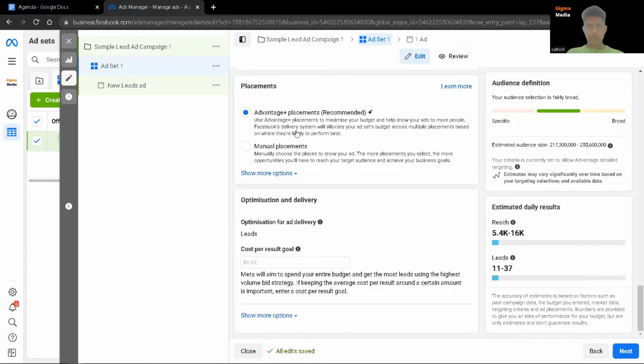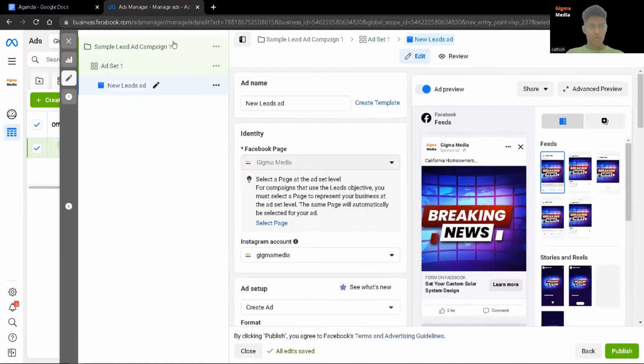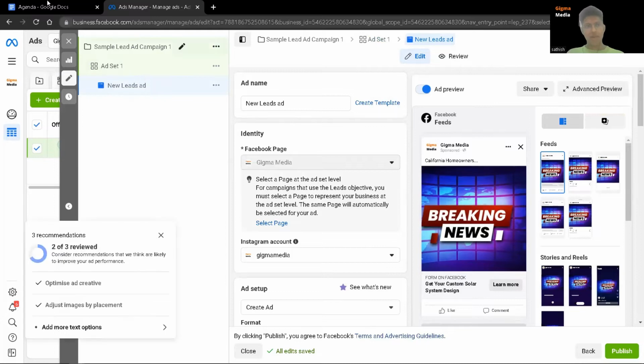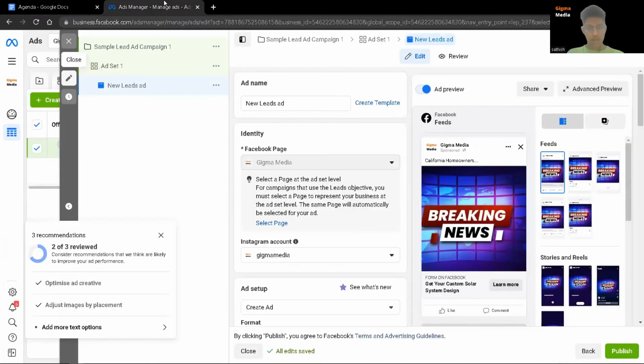And this will be advantage plus placements and manual placements. You can just check it out as advantage placements right now. Right now, let's go to the juicy bit. This is the main point, which is the lead ads. So when you come to the ad level, let's check this box. Now we're going to cover how to set up a solar ad.